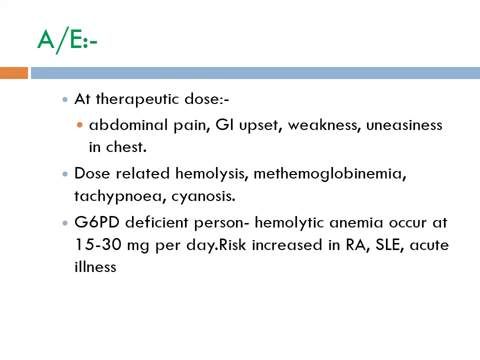In G6PD deficient persons, it can cause hemolytic anemia at a dose of about 15 to 30 mg per day. The risk of hemolysis increases in patients having rheumatoid arthritis, systemic lupus erythematosus, and acute illness. Passage of dark urine is an indication of hemolysis, and primaquine should be stopped. It should be avoided during pregnancy because the fetus may be G6PD deficient.